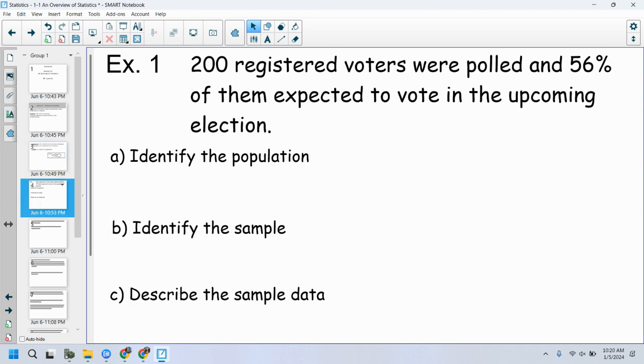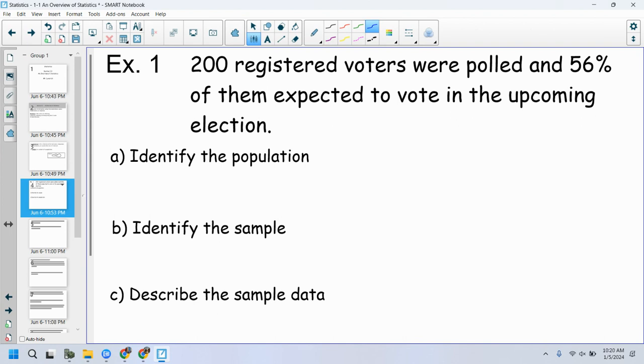Okay, 200 registered voters were polled, and 56% of them expected to vote in the upcoming election. What is the population here? Now, when I say to identify the population, please be specific. Be as specific as possible without narrowing your focus too much to call it a sample. Because sometimes people say, oh, it's all voters. Not really, because of the way this is worded. Or maybe it's all people. No, the population is not all people.